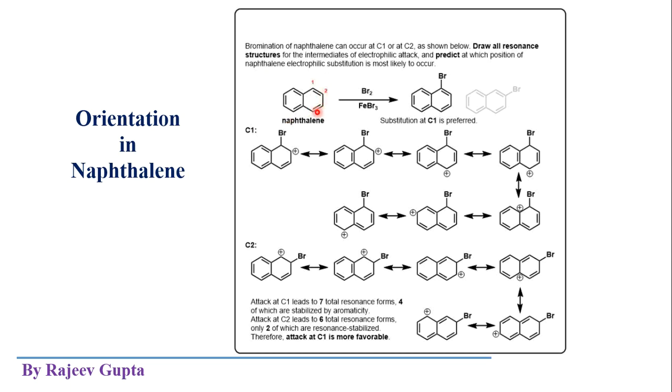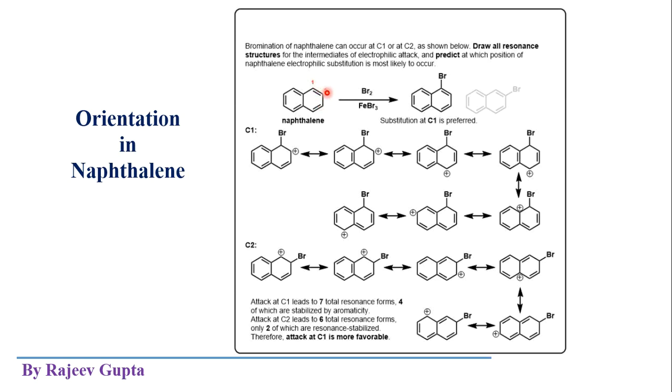Now position number 3, position number 6 and position number 7, these three positions are chemically equivalent to position number 2. Then position number 4, 5 and 8 are exactly similar to position number 1.